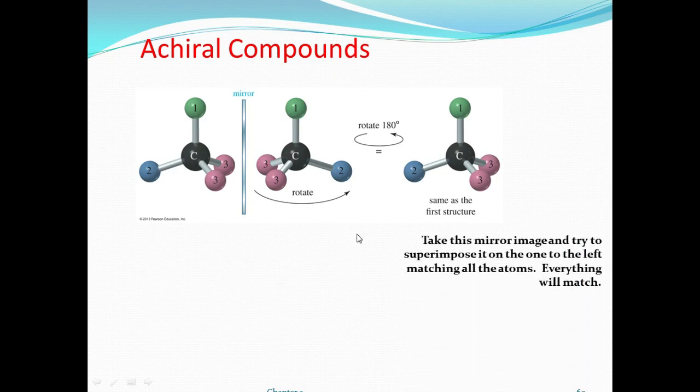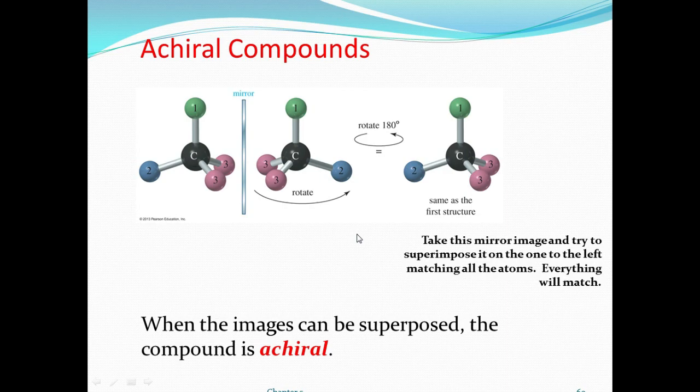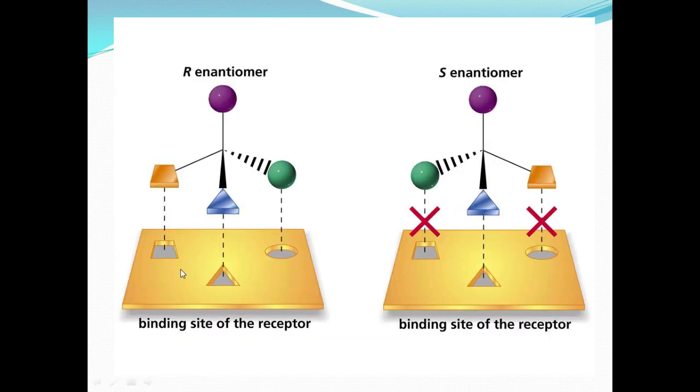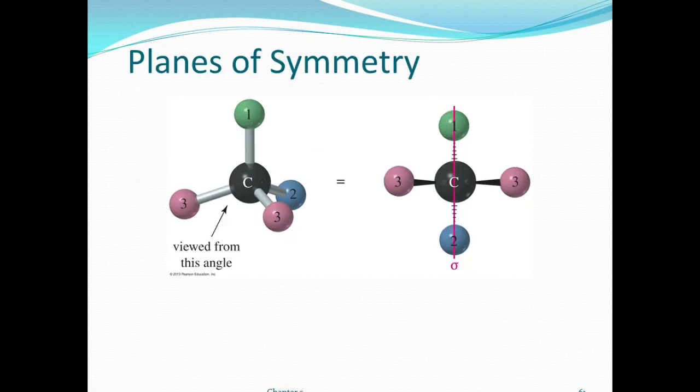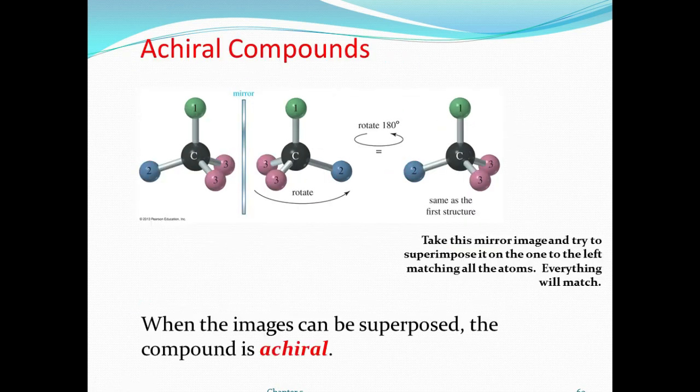Take this mirror image and try to superimpose it. The one to the left, the matching of all atoms, everything will match, right? When the image can be superimposed, as I already told you, here it is superimposed. A molecule that is matched is called a superimposable molecule. Another point: when the image is superimposed, the compound is an achiral molecule.